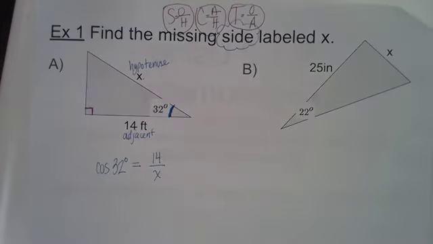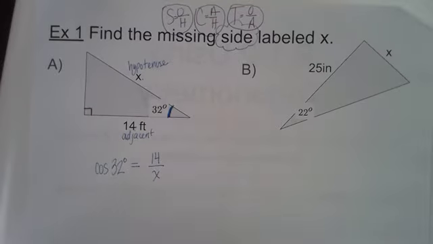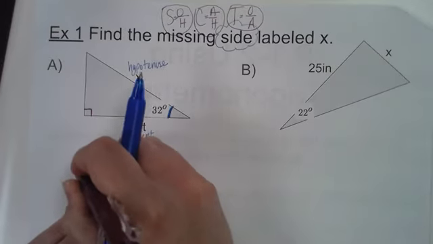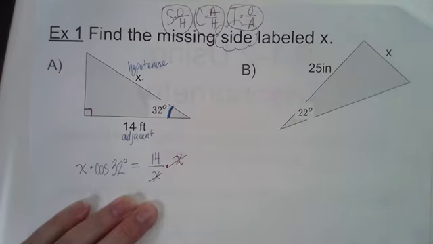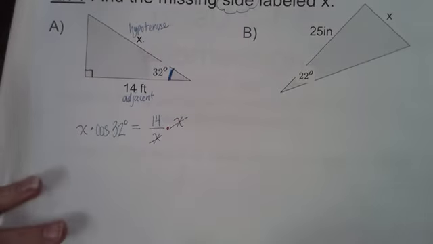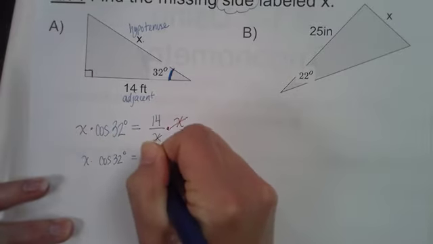Pretty easy to do. Now, we need to isolate x, so we're going to manipulate this equation. I'm going to start by multiplying both sides by x. So I have x times the cosine of 32 degrees equals 14.